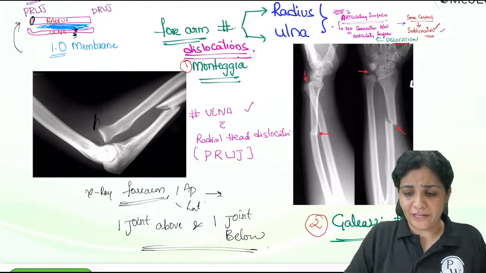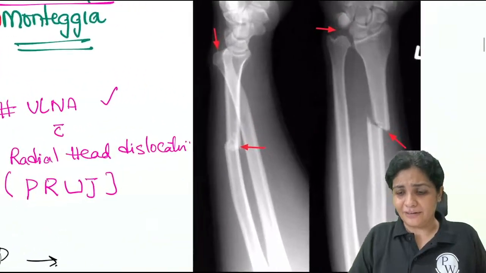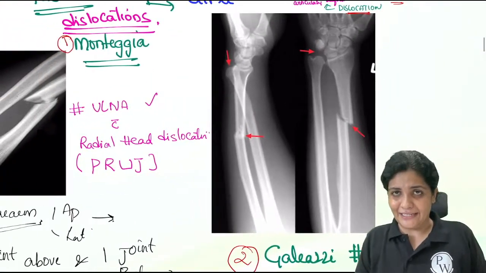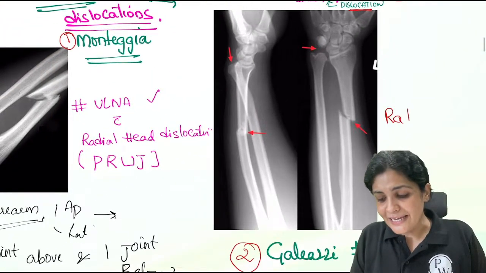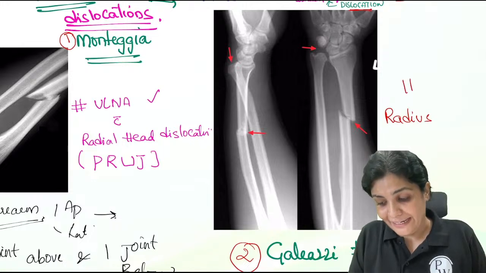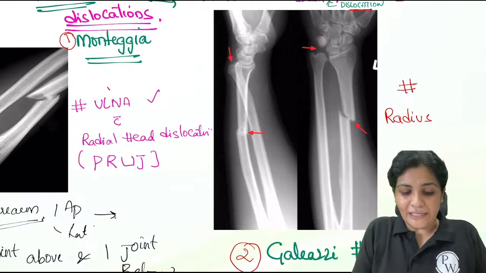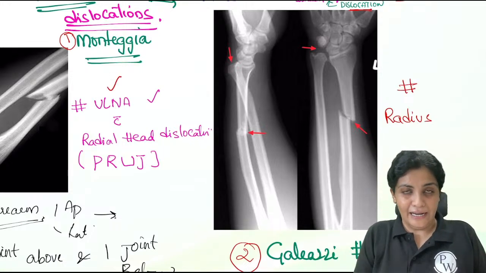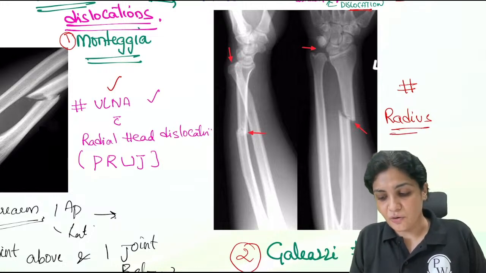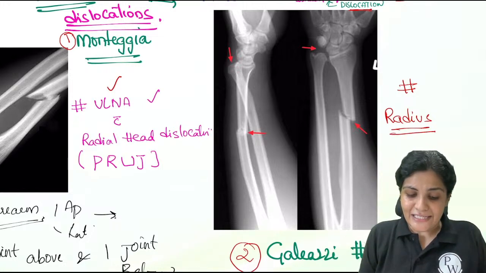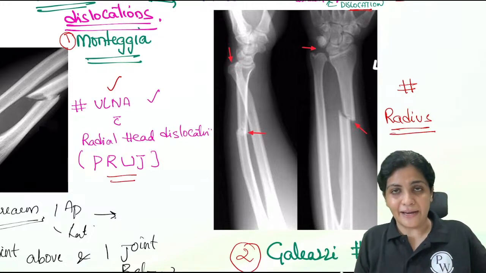Now we have understood Monteggia clearly, so Galeazzi will become very easy. Now Galeazzi, what is this? This is the fracture of the radius, opposite to Monteggia. In Monteggia it was a fracture of the ulna. In Galeazzi it is a fracture of the radius. In Monteggia it is the PRUJ, the proximal radio-ulnar joint.